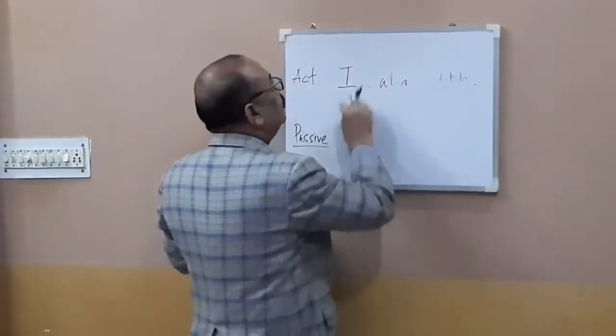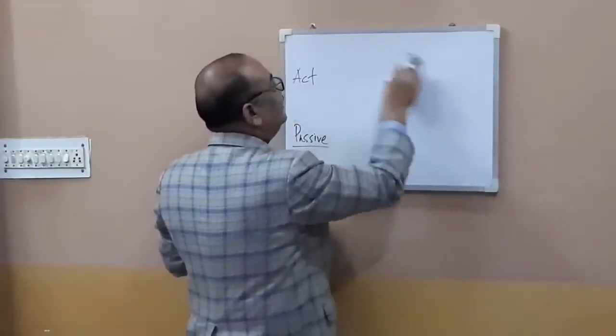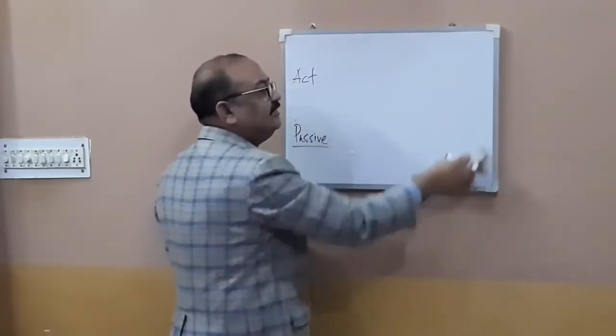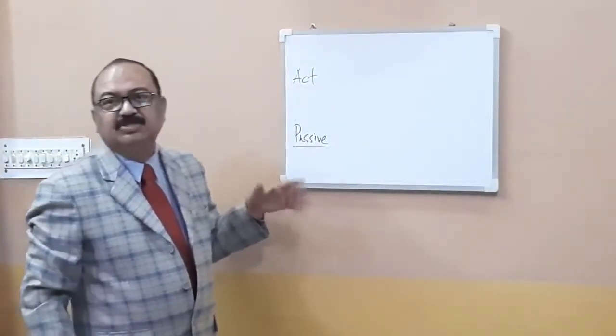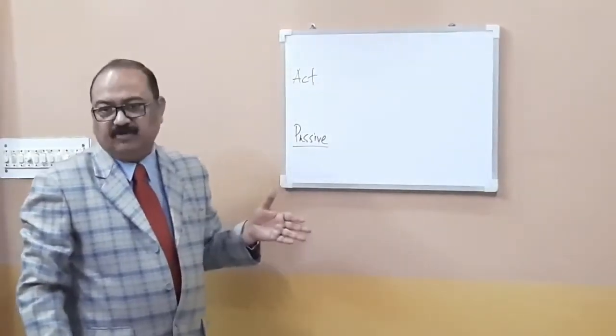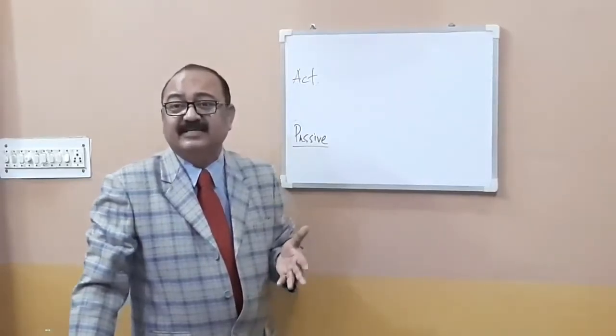So now you know complement. What is a complement? Complement is something that completes the sense of a sentence. Without it, the sentence is incomplete. And complements are mostly used after linking verbs, is, am, are. He's an actor, for example. Or he's a doctor. Or he's lazy, he's stupid.